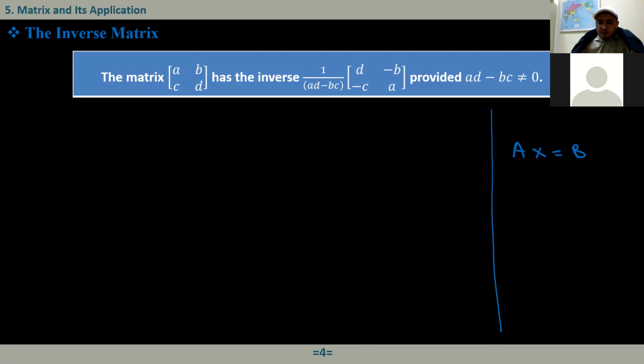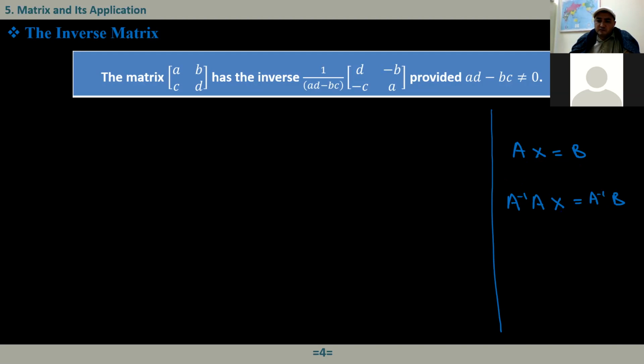I want to solve the system in just one step or maybe two steps. How can I do that? If I multiply both sides by the inverse of A, I'm hoping that the inverse exists. It does not exist all the time. So here, if you multiply by the inverse of A, we have X, that is our unknown, and here we have A inverse times B.